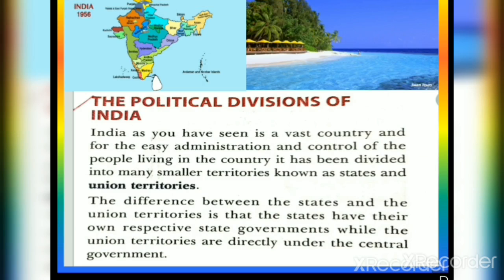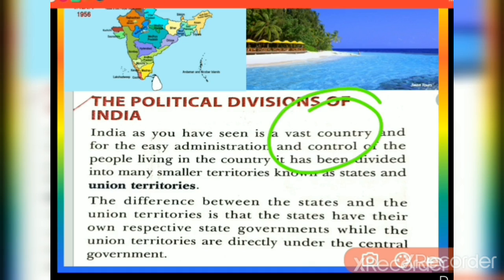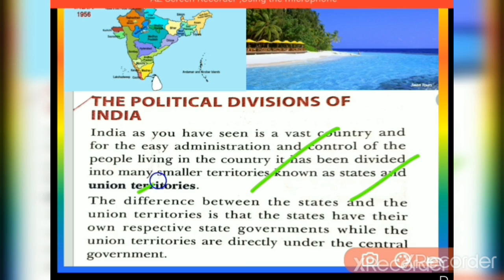Now let us see the political divisions of India. It is a very simple thing, but we need to know. India, as you have seen, is a vast country, and for easy administration, our country has been divided into different parts: many smaller territories and also states. We know union territories and we know states. That is how India is divided.